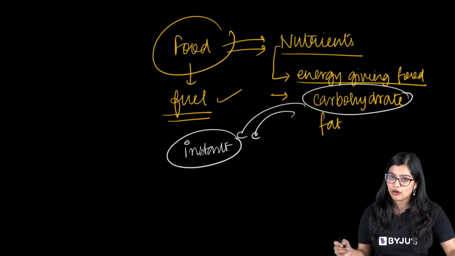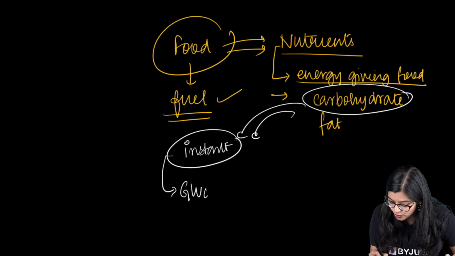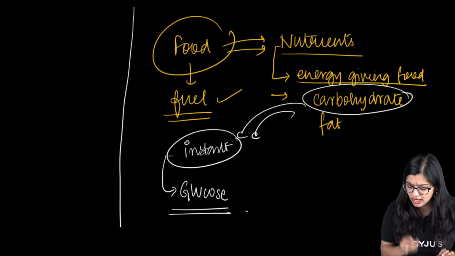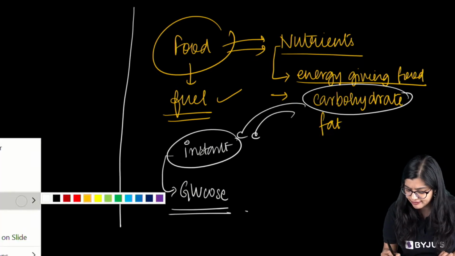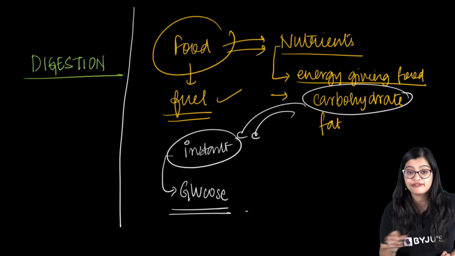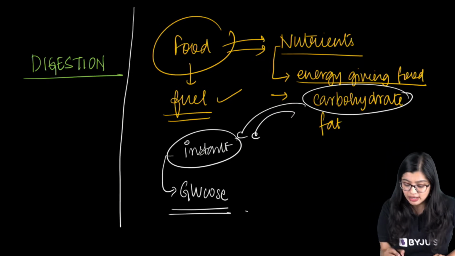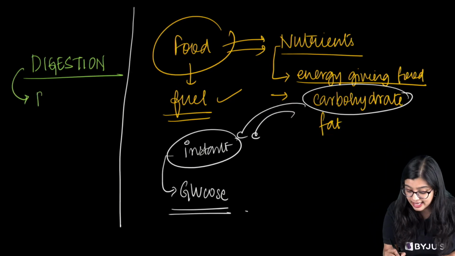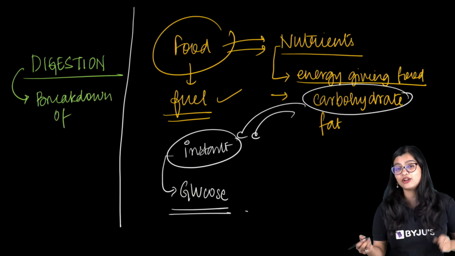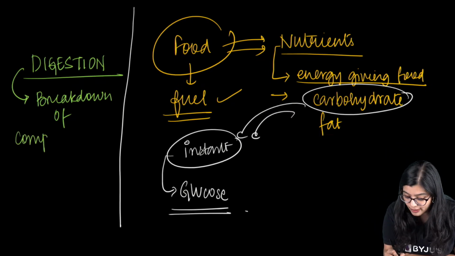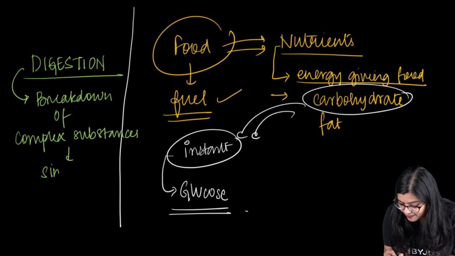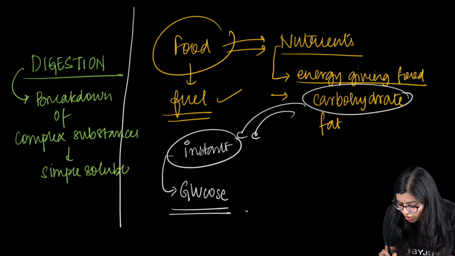Now of course one type of carbohydrate is glucose, right? And from our previous chapter, what did we learn? We have learned about a very important process called digestion, right? Now what is digestion? Digestion is nothing but the breakdown of nutrients, or I would say the breakdown of complex substances, yes, into simple soluble forms. So it is getting broken down into simple soluble forms.